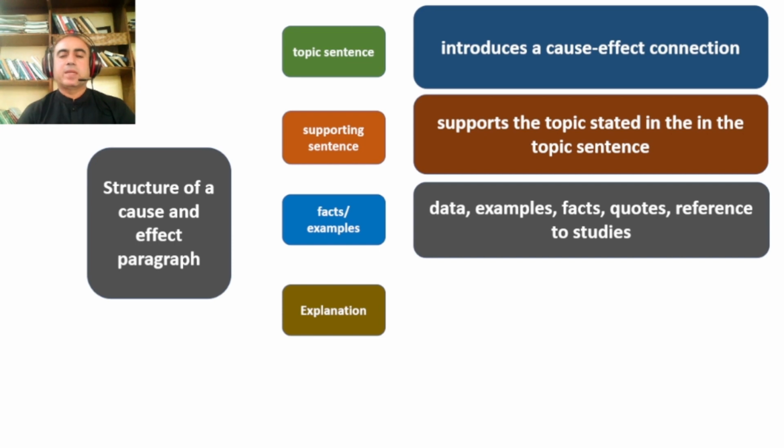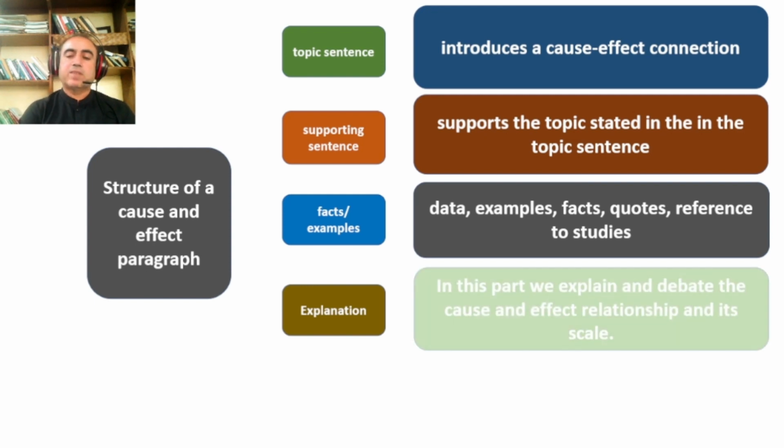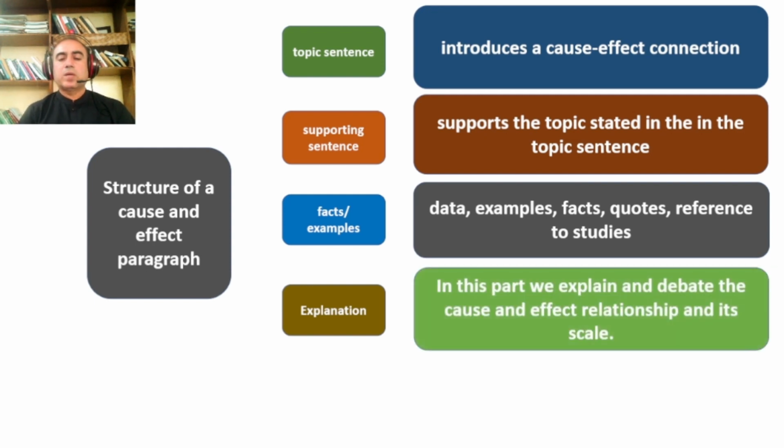Then we explain. There is an explanation part. We explain how that relates to the whole debate. Then we go for evaluation also, whether there are certain effects of that or not. So the cause and effect relationship is expanded and explained in the explanation part, and usually the explanation part is the longer part of your paragraph.